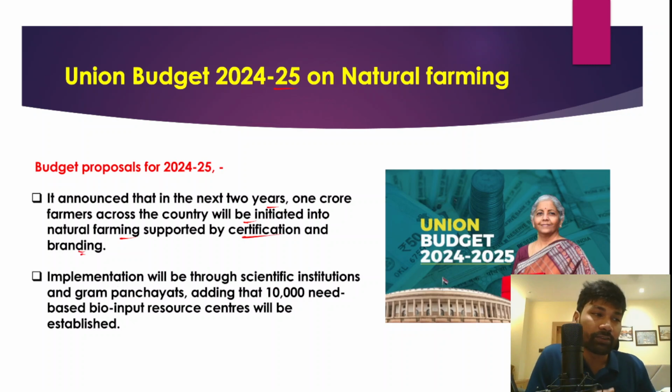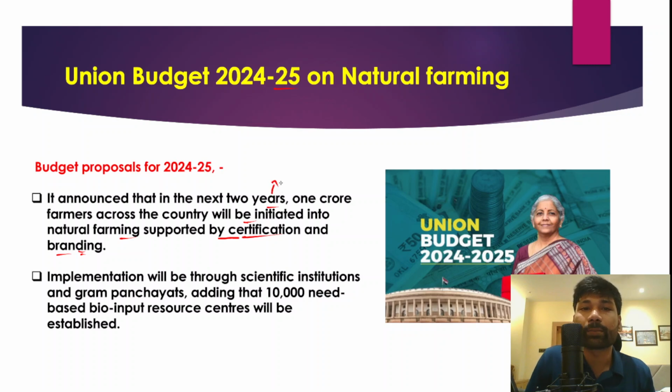For example, the produce from natural farming would be different from the produce being produced using chemical fertilizers and pesticides. And in fact, there is a lot of demand for organic food, and because of that, all the farmers engaged in natural farming will be supported with a certification by the government and even branding of the agriculture produce.